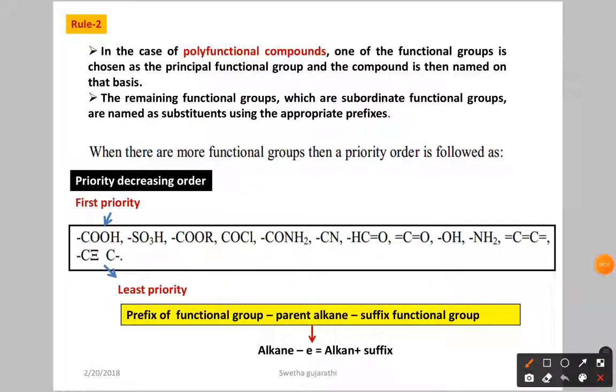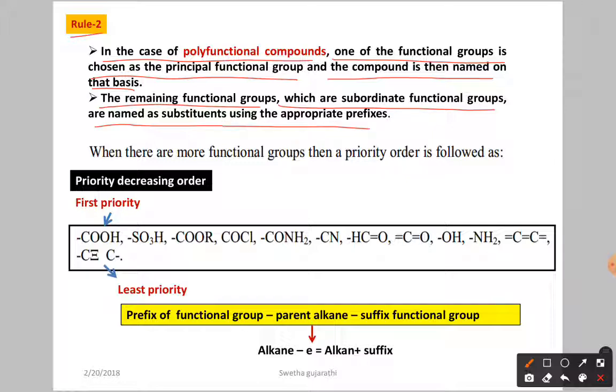So now what is the second rule? In the case of polyfunctional compounds, just now we told, we have more than one functional group. One of the functional groups is chosen as the principal functional group and the compound is then named on that basis. Means one is your principal, main functional group and the remaining functional groups you are taking as what? Substituents. So the remaining functional groups, which are subordinate functional groups, are named as substituents using appropriate prefixes.